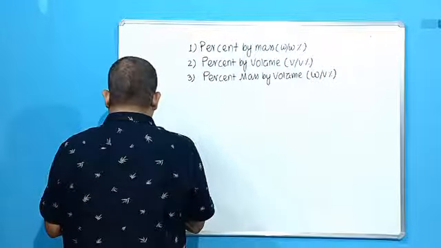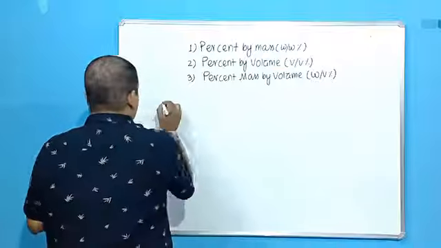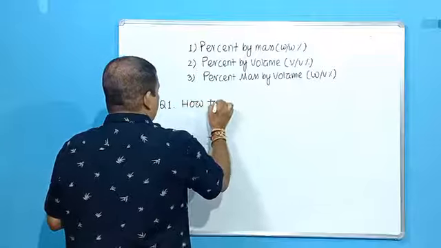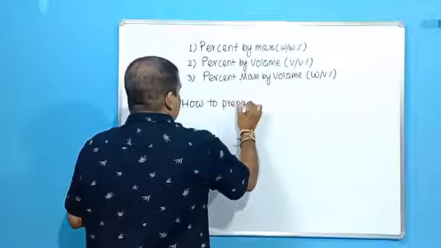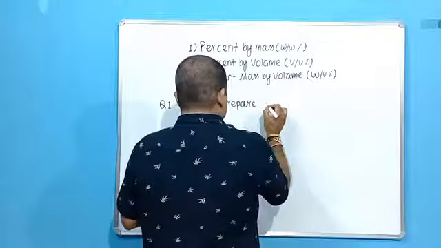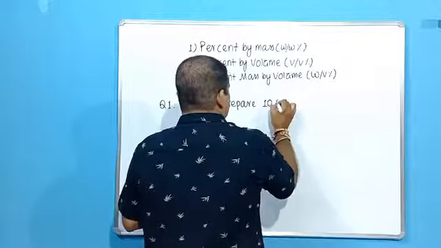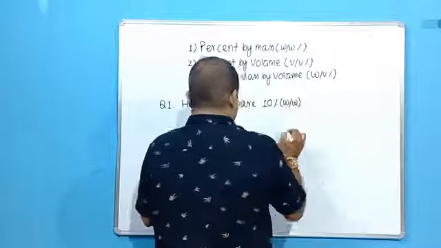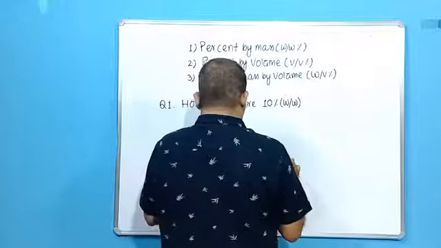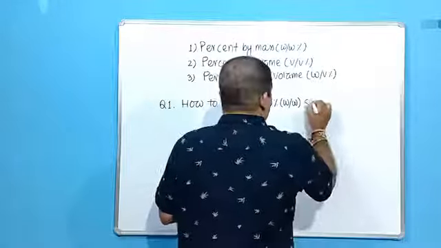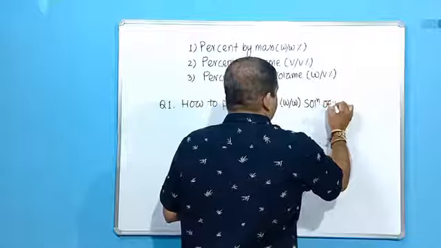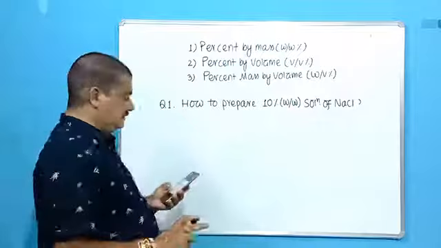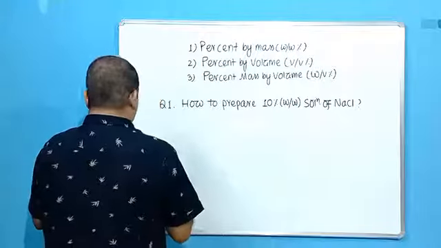So the question was how to prepare 10%. Question 1. How to prepare 10%. 10% means it will be defined. Which type of percent? So W by W, that means mass by mass. How to prepare 10% W by W solution of NaCl, sodium chloride. So clearly the solute here is sodium chloride. So to solve this, what is the formula?